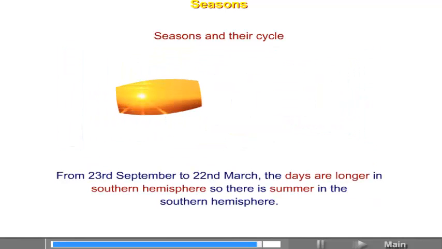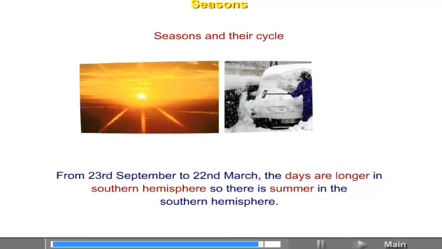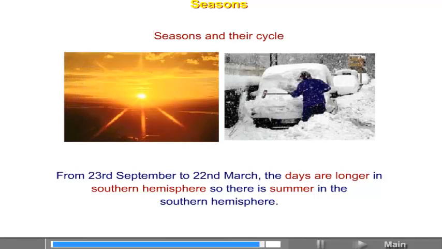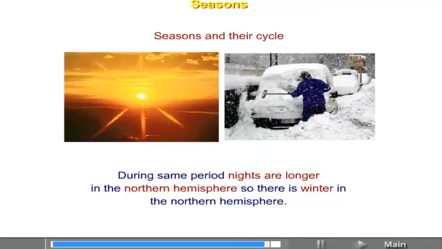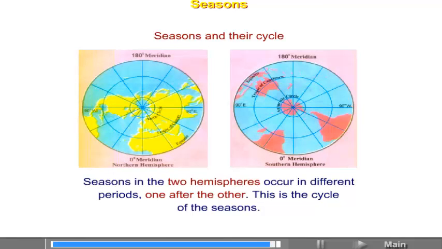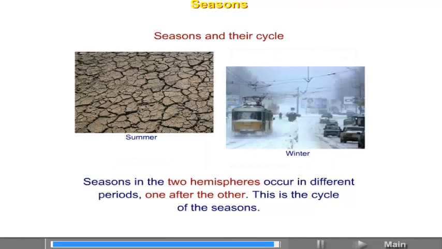From 23rd September to 22nd March, the days are longer in southern hemisphere. So, there is summer in the southern hemisphere. During the same period, nights are longer in the northern hemisphere. So, there is winter in the northern hemisphere. Seasons in the two hemispheres occur in different periods, one after the other. This is the cycle of the seasons.